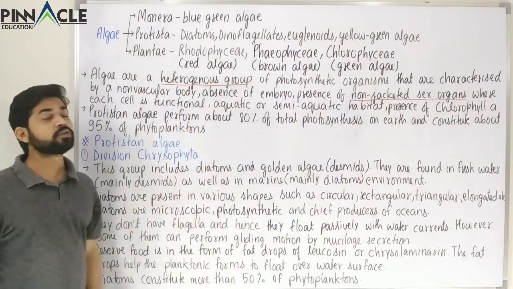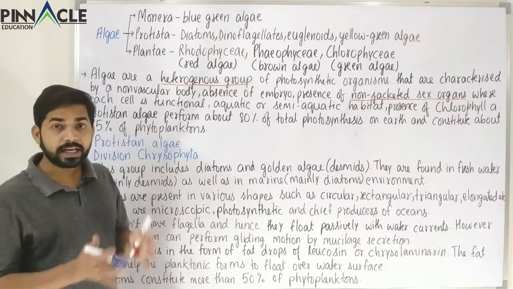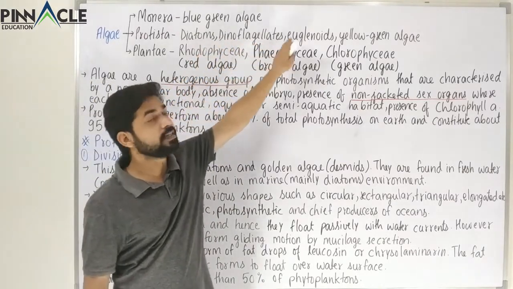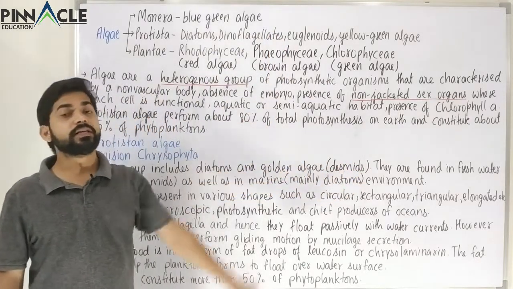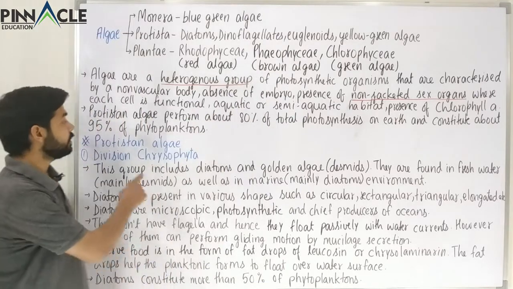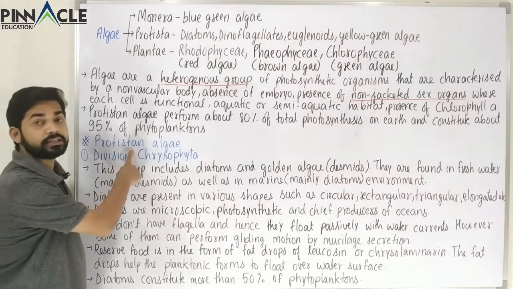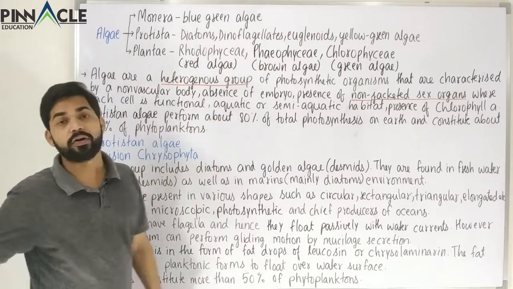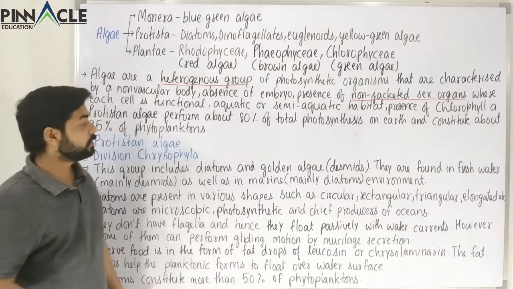We don't have to study much about this yellow-green algae, but we have to study about these three categories in detail, because in kingdom Protista these three categories come under Protistan algae. So all the diatoms, dinoflagellates and euglenoids are studied under this category.